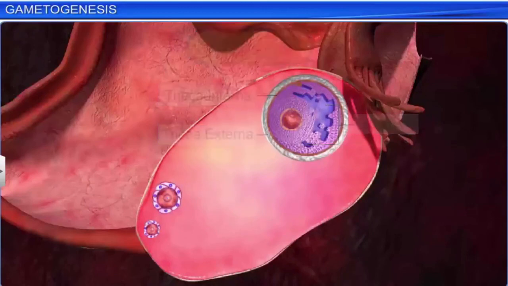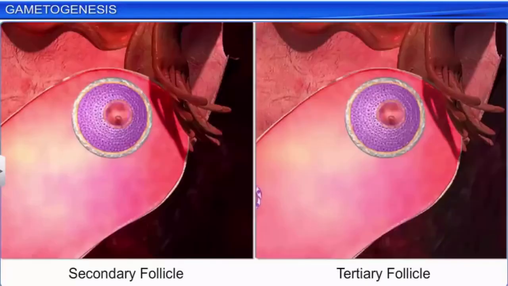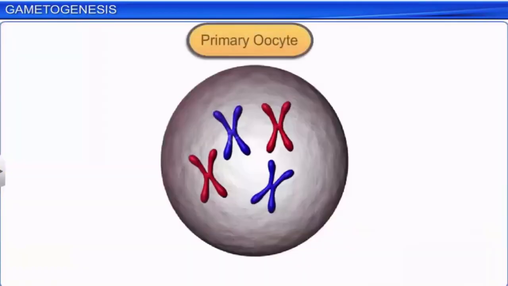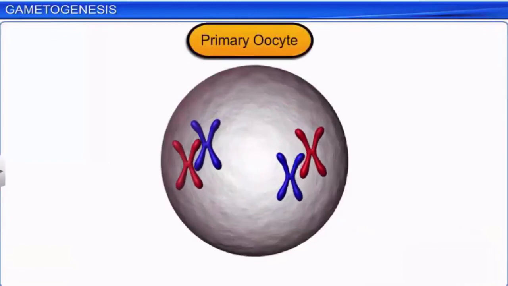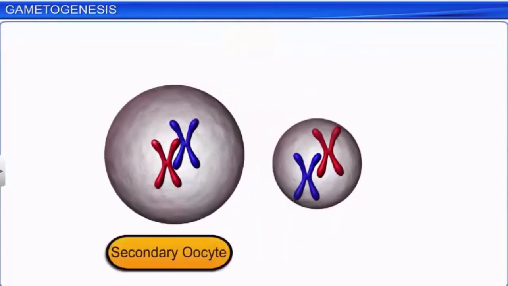This structure is now called the tertiary follicle. As the secondary follicle transforms itself into a tertiary follicle, the primary oocyte within the follicle completes meiotic division, which is unequal and yields a large haploid secondary oocyte and a tiny first polar body.